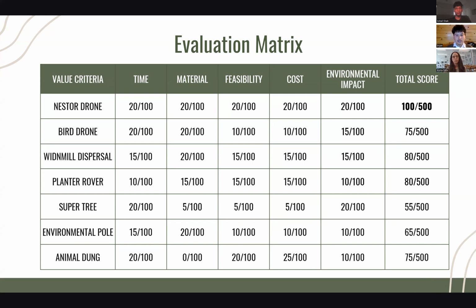For example, in time, the Nestor drone is 20 out of 100, meaning it's a faster solution compared to the plant rover, which is 10 out of 100. After comparing all options, we were able to determine that the Nestor drone concept scored the highest overall, meaning this design showed the greatest potential to significantly increase planting speed while still being feasible cost-wise.